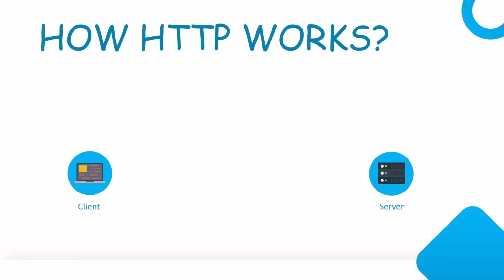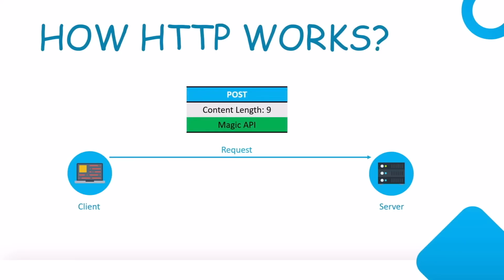As an example, let's say you want to create something on the server. In that case, the HTTP verb will be POST, and we will learn about these verbs in just a minute. But when we have to create, we will be using POST, and that is what we have in the HTTP verb. Inside the header, we might have information about the content length, that the content here will be 9 bytes. And finally, we are sending "magic API" as the content.